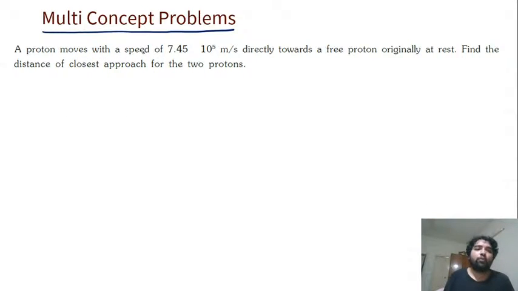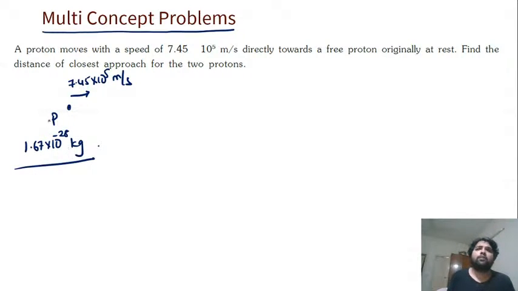A proton moves with the speed of 7.45 into 10 to the power 5 meters per second. What is the mass of a proton? Generally, we take it as 1.67 into 10 to the power minus 28 kg, right? 28 or 27? Fine, just let me know.